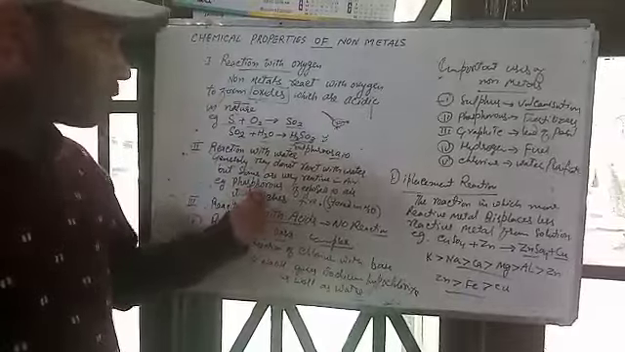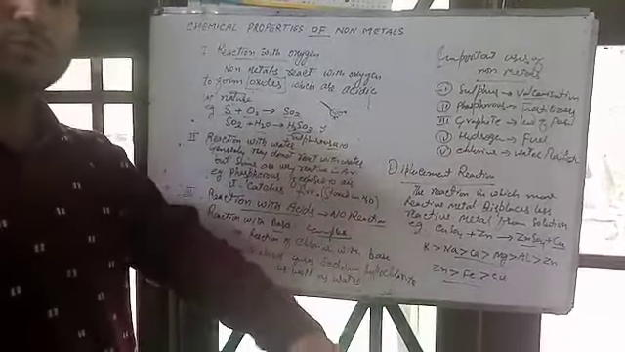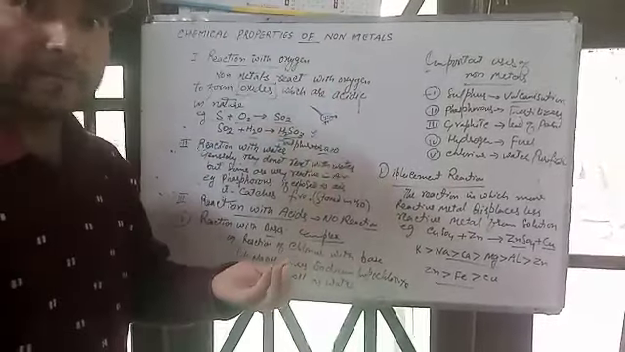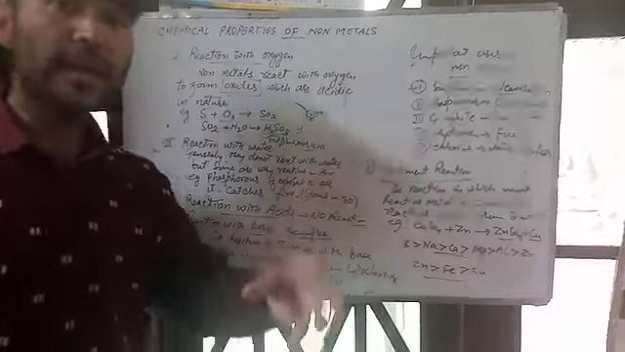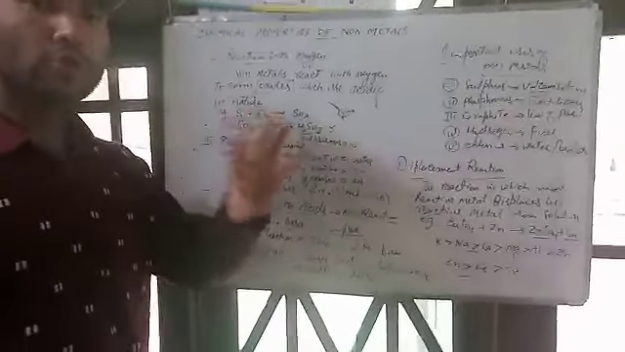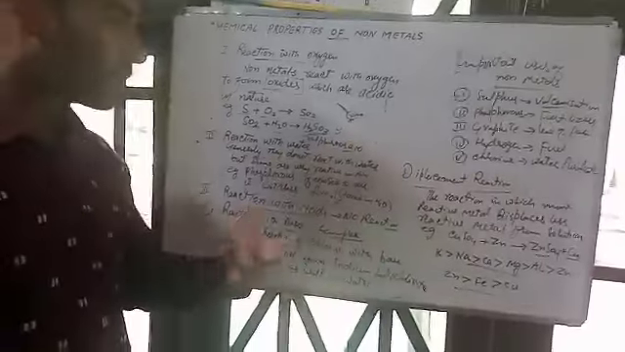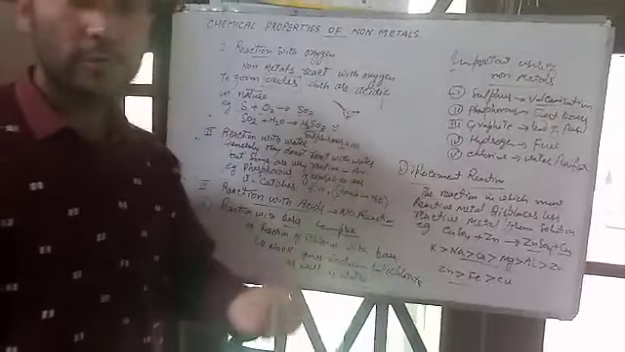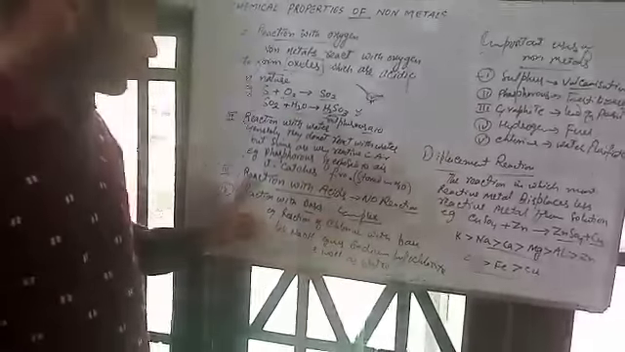For example, phosphorus, if exposed to air directly, it catches fire. Then we need to store phosphorus in water so that it does not come in contact with air and catch fire. If you have a question why phosphorus is stored in water, you have to write because phosphorus is very reactive in air. That is why we need to store it in water.